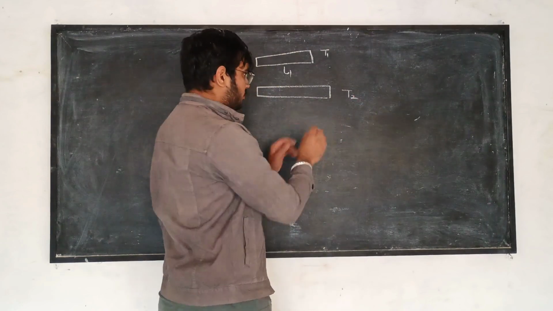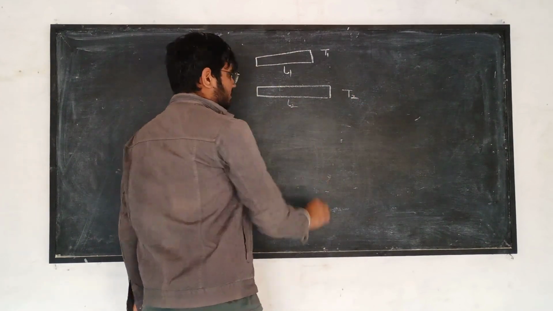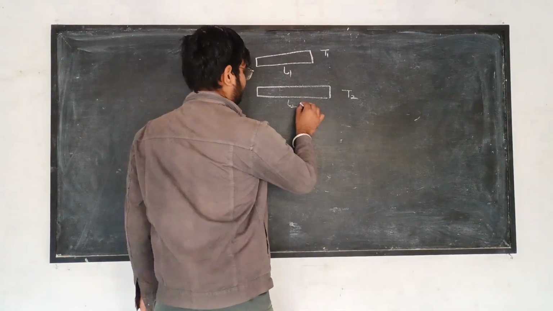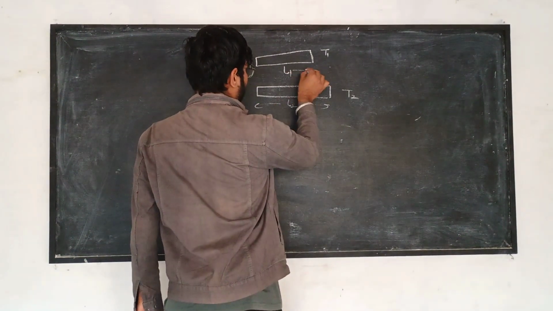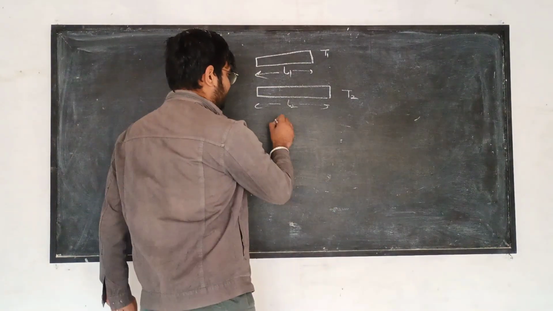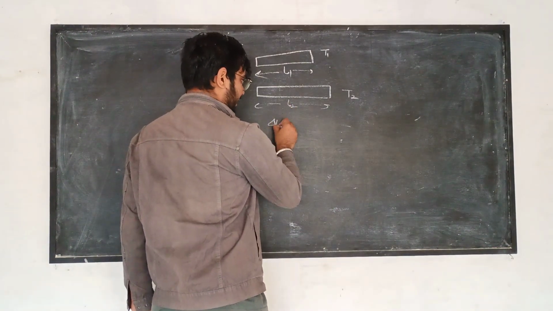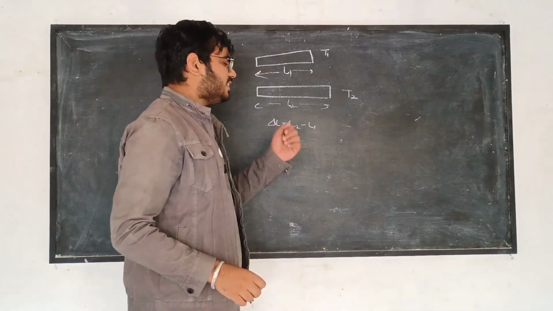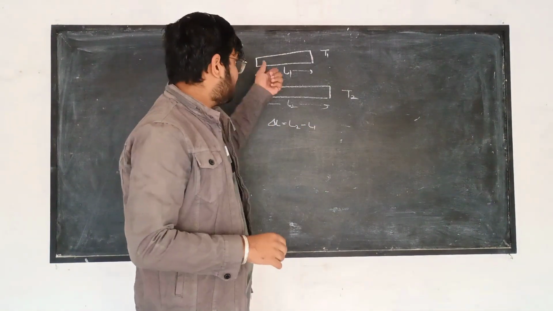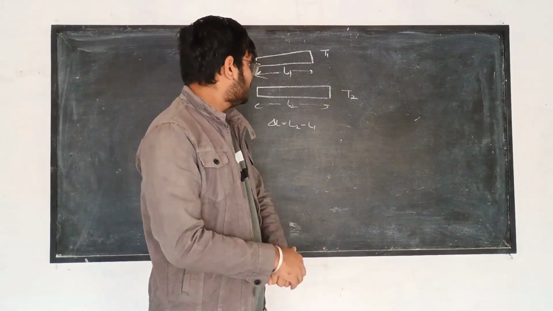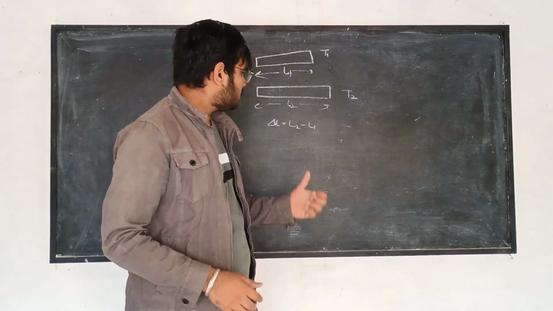Here our temperature is T2. Let's say the length of the rod increases to L2. So now the change in length, which is delta L, is equal to L2 minus L1. This is the change in length. We have seen that when we increase the temperature, the length of the rod changes.